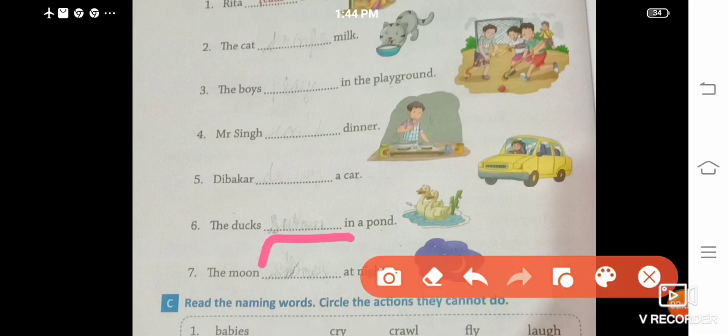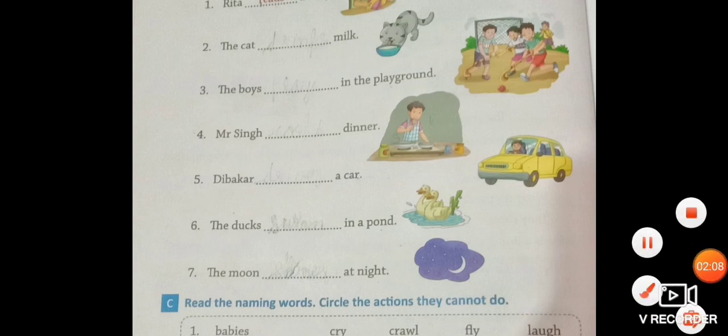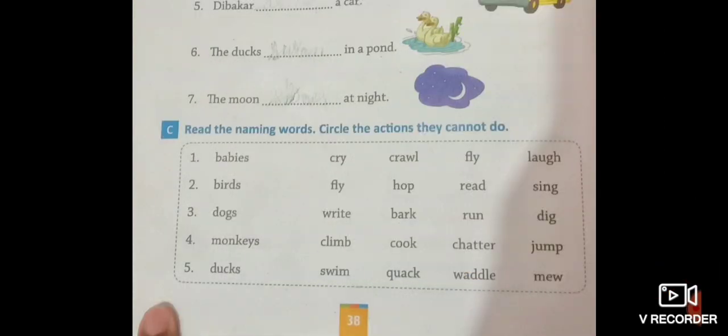Okay. Next, sentence number 7. The moon dash at night. The moon shines at night. So here shines is the correct doing word for sentence number 7. The moon shines at night.